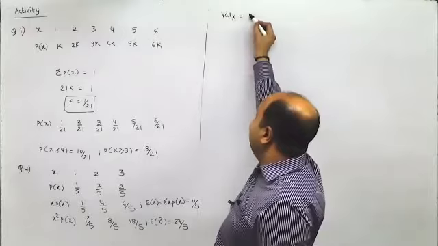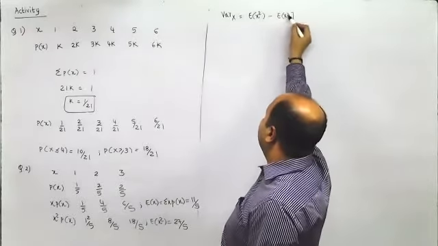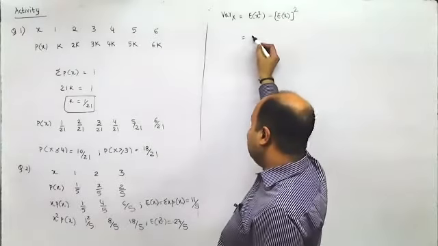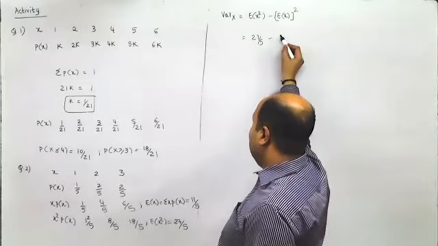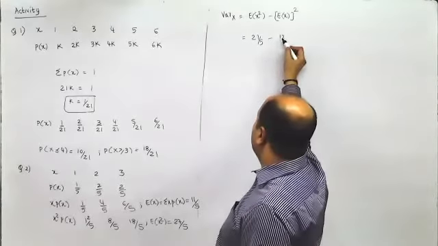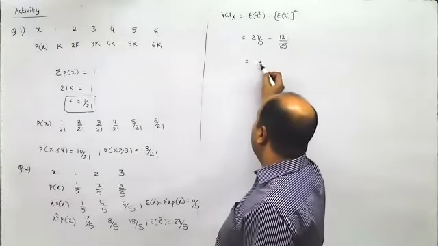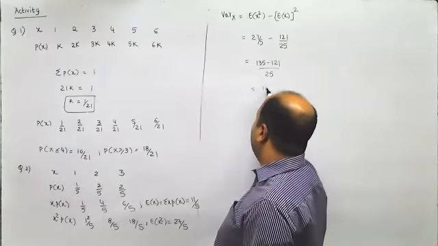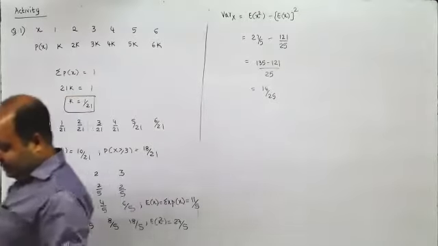Variance of X is E of X square minus E of X the whole square. What is E of X square? It is 27 by 5 minus 11 by 5 the whole square. So it is 121 by 25. Multiply by 5, you get 135 minus 121 by 25. So it is 14 by 25. Variance of X. Just check the answer.